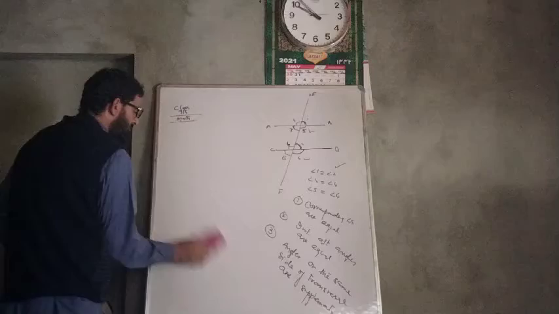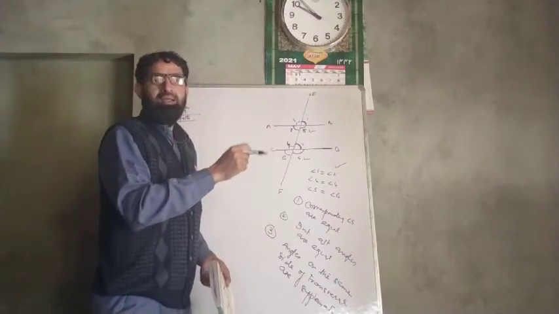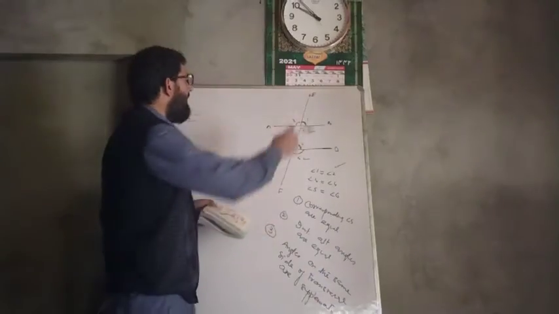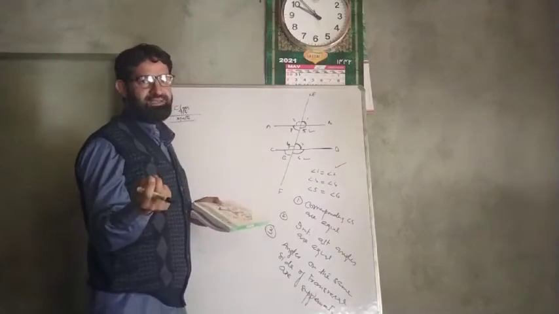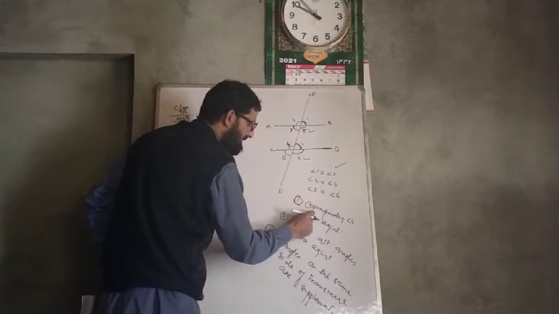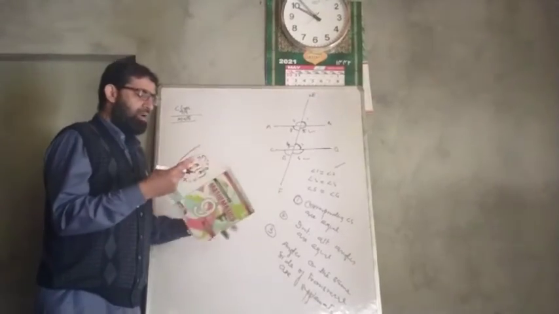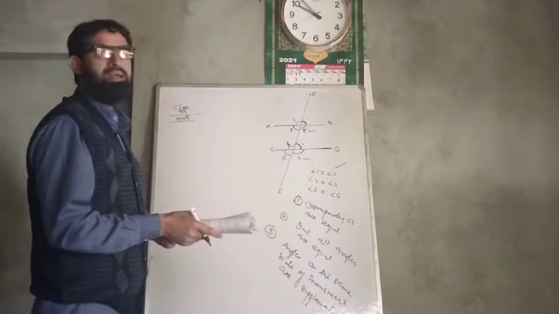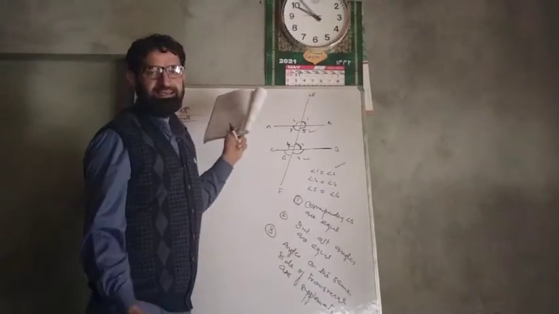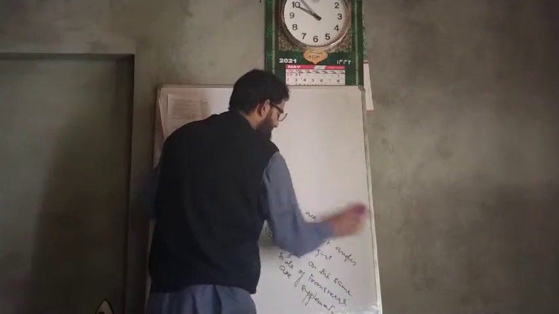First of all, you must know what are parallel lines. Parallel lines are two line segments between which the distance remains constant throughout. And a line which intersects them is called a transversal. And for parallel lines, corresponding angles are equal and alternate angles are equal, and angles on the same side of transversal are supplementary. So these three things you will always remember about parallel lines. Now you must note these things. And proceeding further, now questions of the exercise.